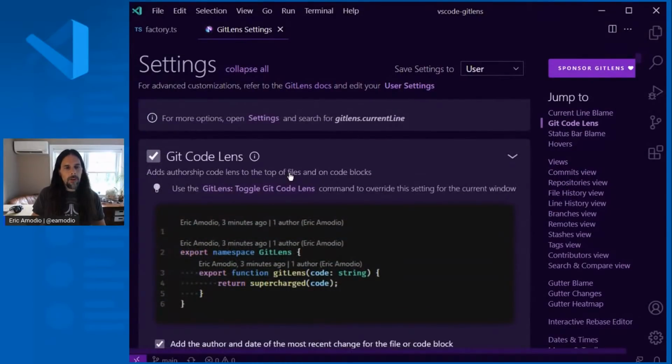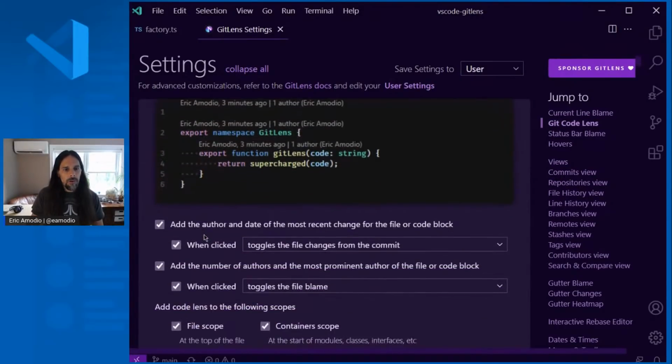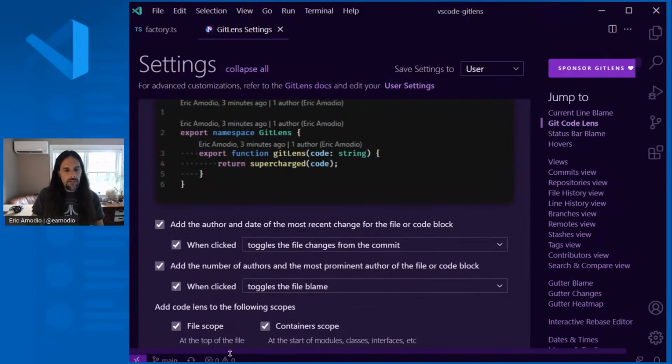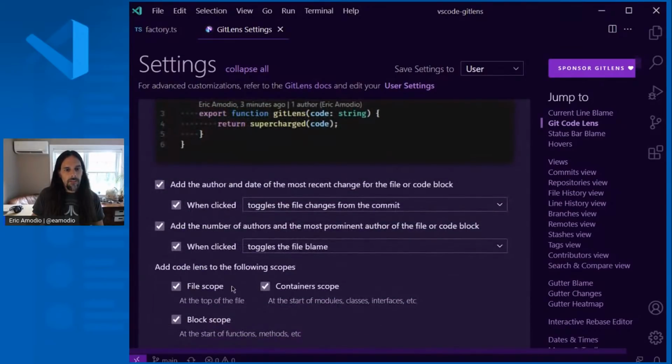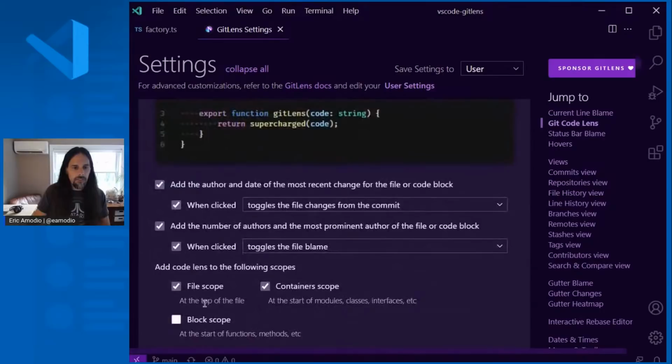And then the code lens is another area where GitLens puts stuff right in your editor, so you could easily toggle it off, or if you want to control a little bit more about it, there's different scopes of where it will show. So if you don't want it to show at the top of the file, you can turn that off. Or if you don't want to show it on functions, but only on container items like classes or namespaces, you can turn off the function scope. So you can dial in how much you want to see there.